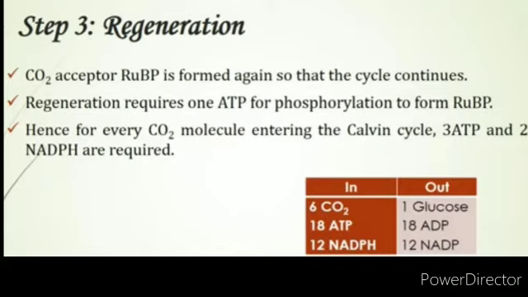It might help you understand this. We look at what goes in and what comes out of the Calvin cycle. 6 carbon dioxide in, 1 glucose out. 18 ATP in, 18 ADP out, 12 NADPH in, 12 NADP out.